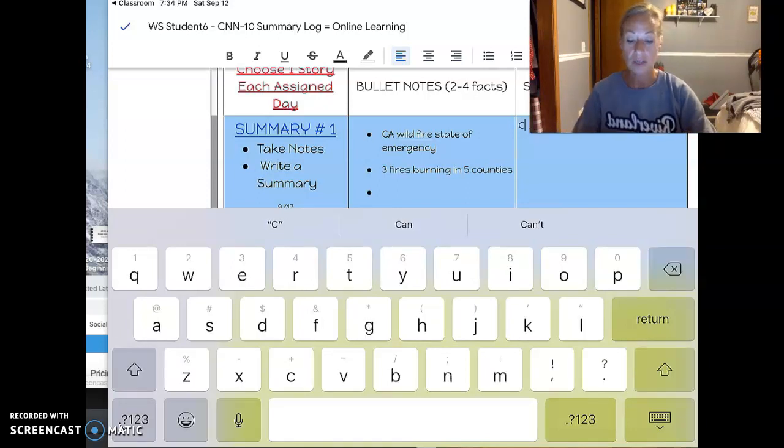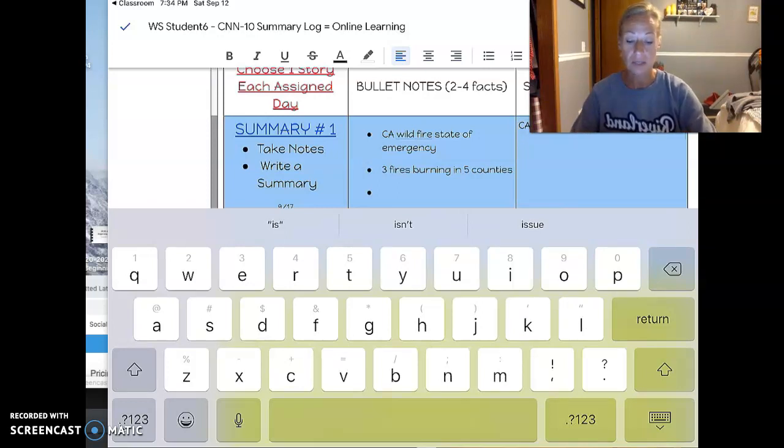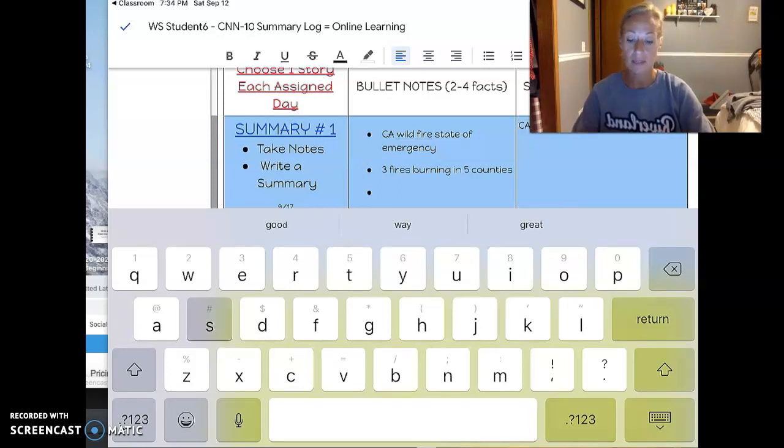And I might just say California, and it's okay to abbreviate that. Is in a state of emergency because, it's good to tell why, 3 fires are burning in 5 counties.